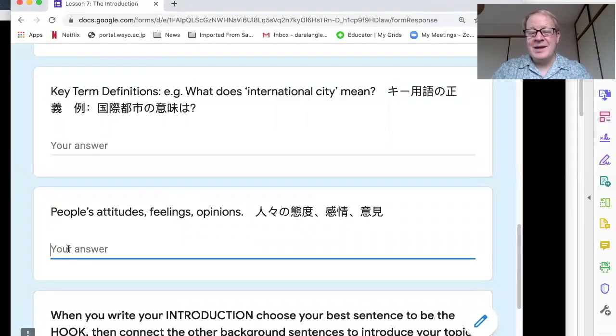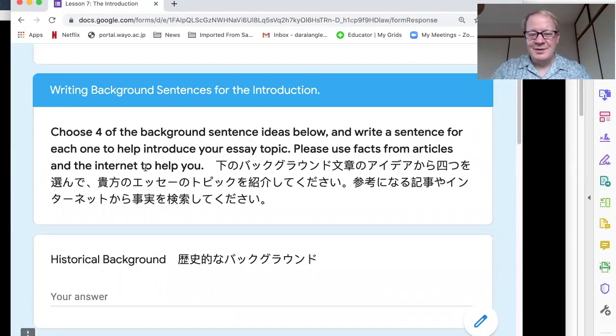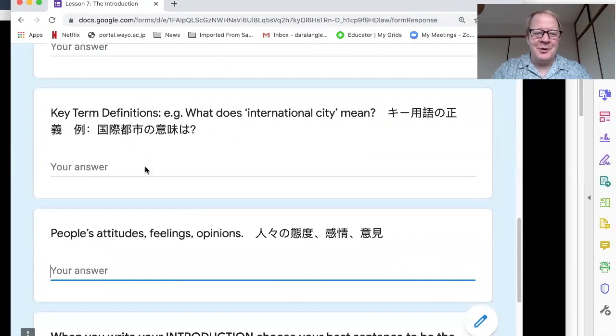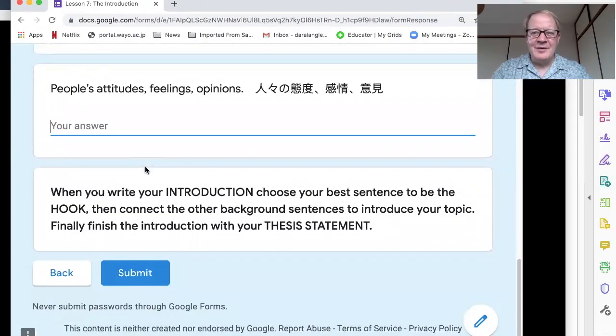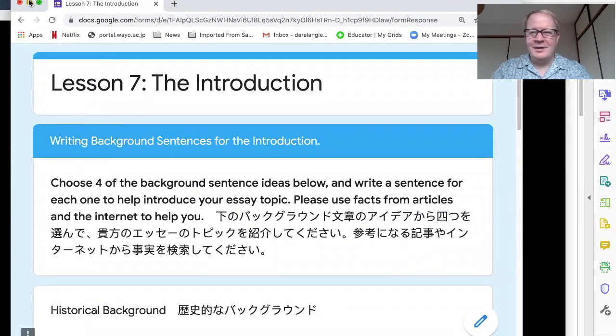What are some opinions? So please choose 4 from this list. You don't have to do all of them. And the good thing is, when you've chosen and written 4, you can choose the best one, most exciting one as your hook, and the other 3 as background sentences. And there you have your introduction. So please do this classwork.